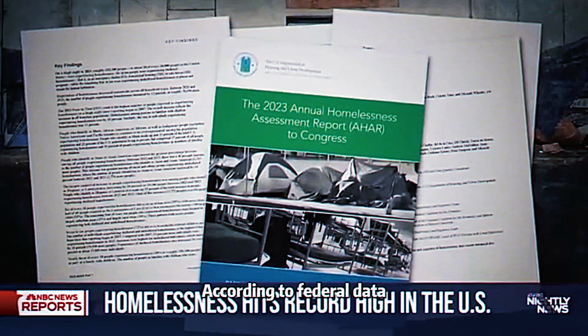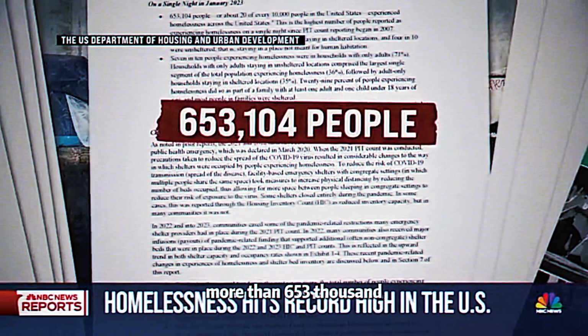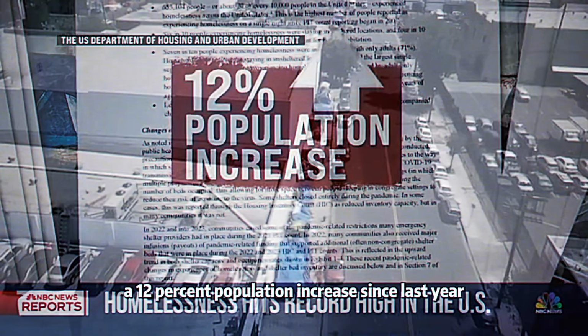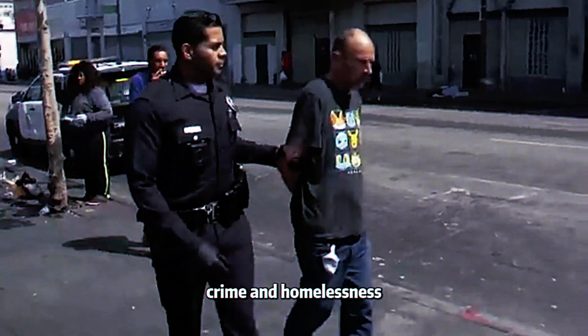According to new federal data, a record number of people are now unhoused, more than 653,000, a 12% population increase since last year. One expanse of 50 city blocks is an area that's become synonymous with poverty, crime, and homelessness.